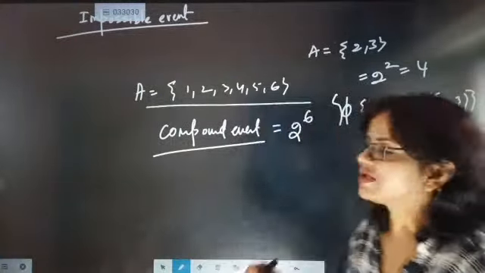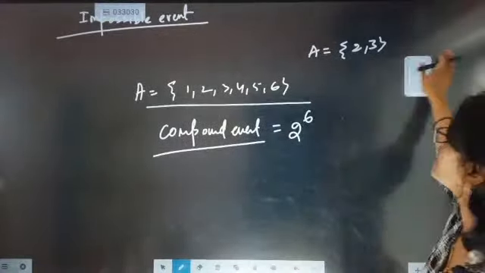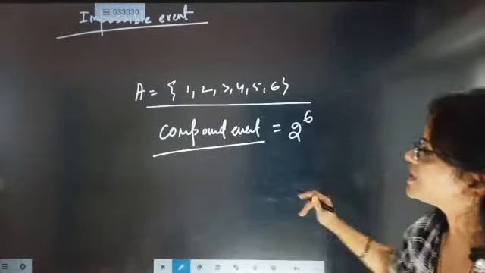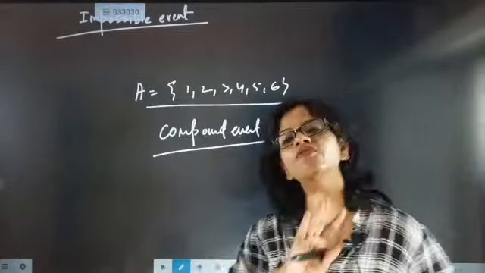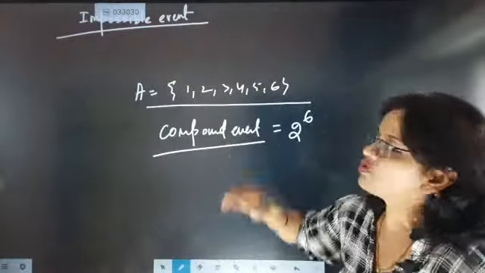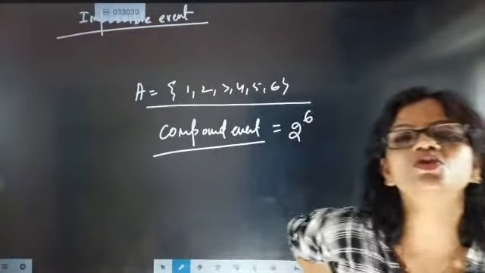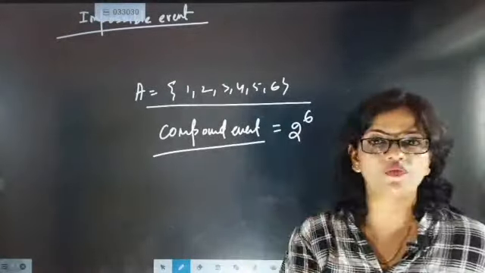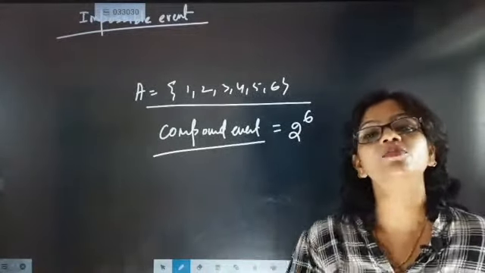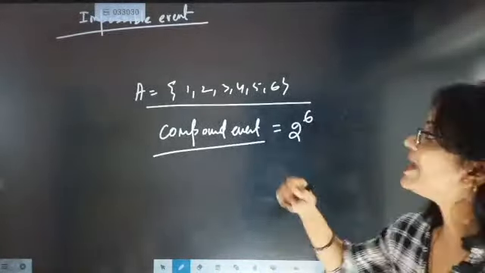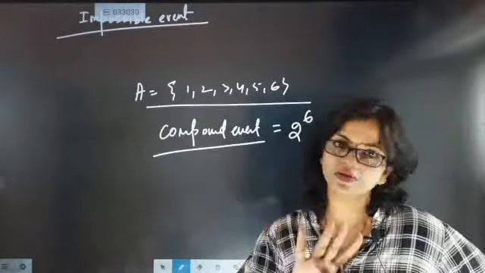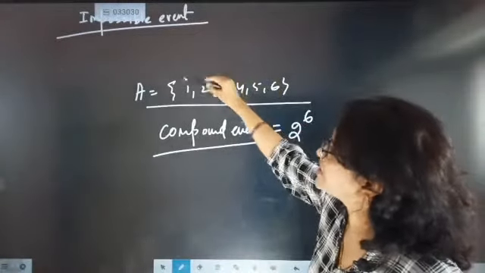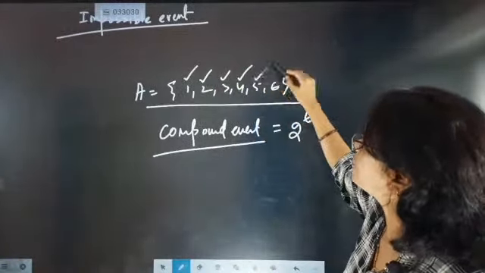Okay, so now here when somebody asks you what the possible subsets are, you can say that the total number of elements here is 1 2 3 4 5 6. So since 6 is the total number of elements, what can be the total number of compound events? Then look here, elementary events are single events. So how many elementary events are there? 1 2 3 4 5 6.